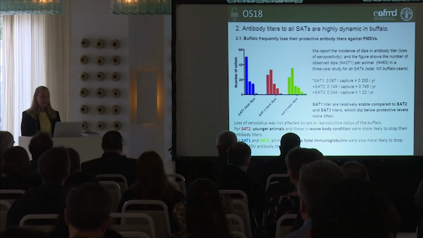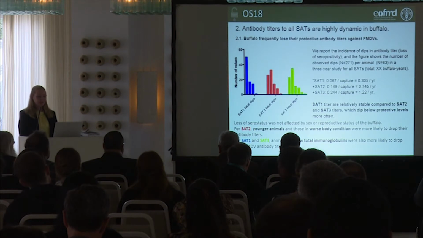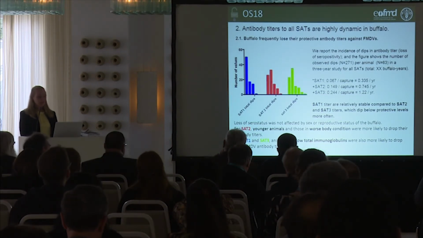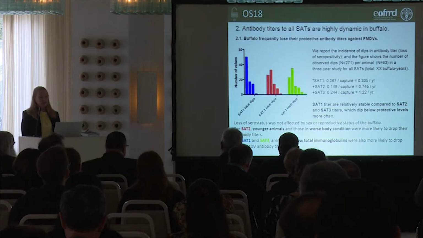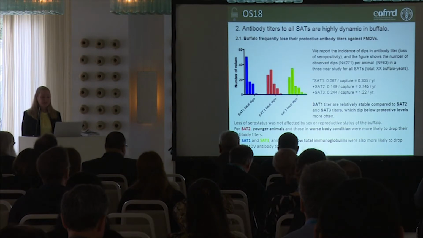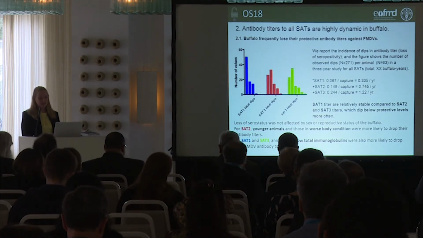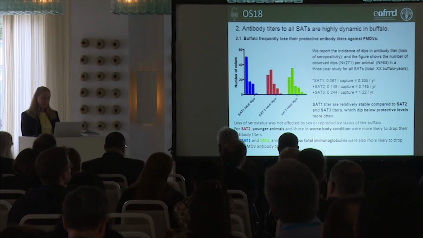For SAT2, the younger animals and those in a worse body condition were more likely to drop their antibody titers under those conditions. Whereas with SAT1 and SAT3, antibodies showed a drop when there were low total immunoglobulins in the whole animal. So this shows there are different parameters for these different serotypes and how they are able to mount a response under different conditions.